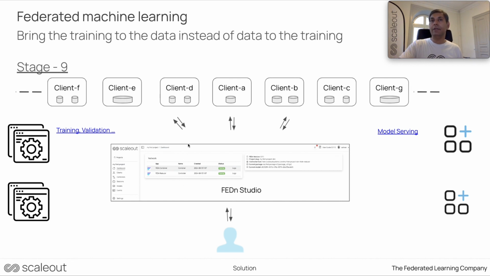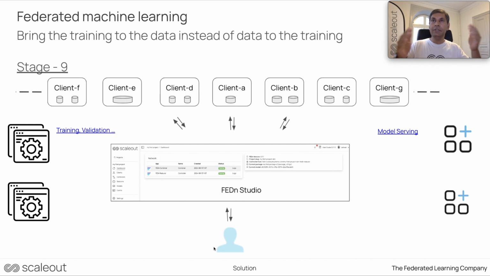The system started to run the training process, and after that we have a new global model, and somehow the client side gets this signal that okay, now we have a new global model. If you want, fetch the new global model and use that. With this kind of setup, we can automate the whole process.